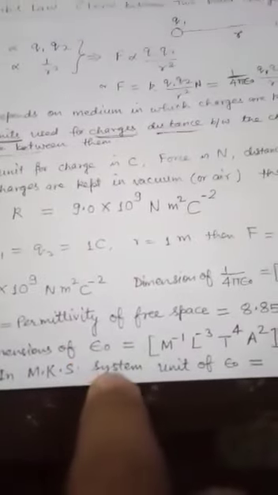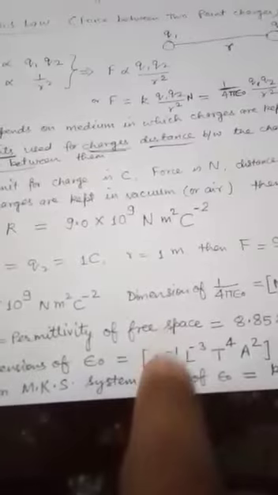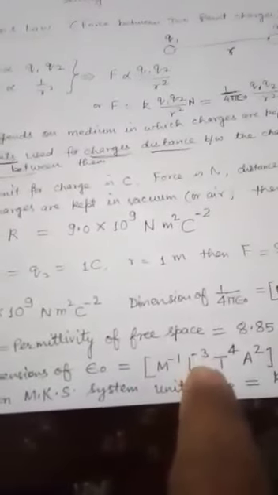If you write the MKS system unit of ε0, the same: kilogram^-1 meter^-3 second^4 ampere^2.